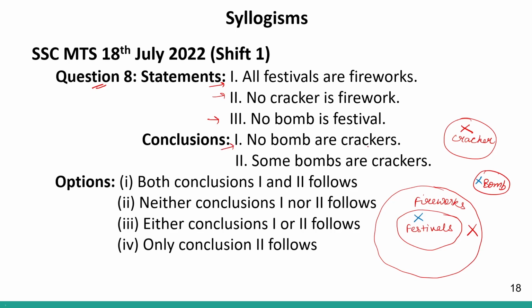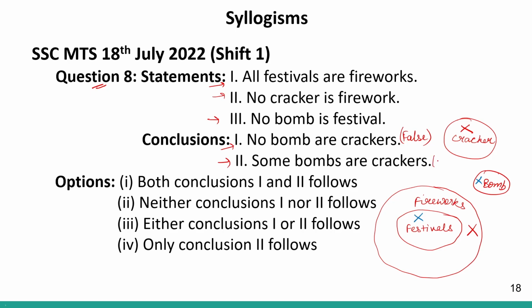First conclusion says no bomb is a cracker. Now this is not true. This may or may not be true. No bomb is a cracker, it is a possibility, yes. But it may or may not be true. Therefore, it will be false. Correct? Second conclusion says some bombs are crackers.